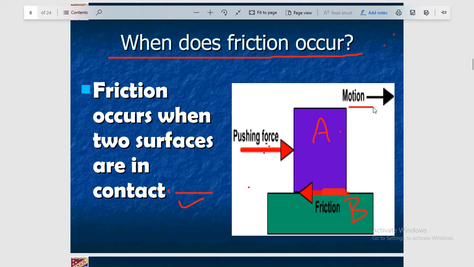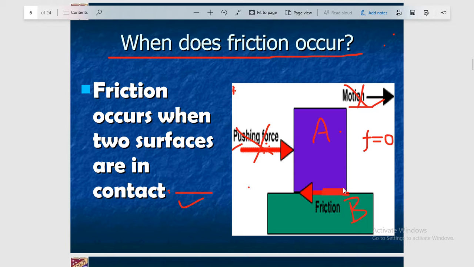But I want to tell you one very important thing here. There may be three cases in this motion. Let us talk about the first one. Suppose there is no pushing force, suppose this force is not applied here. Then you are sure that there is no motion. If no force is applied and there is no motion, then friction between these two surfaces is zero. So friction in this case is taken as 0.